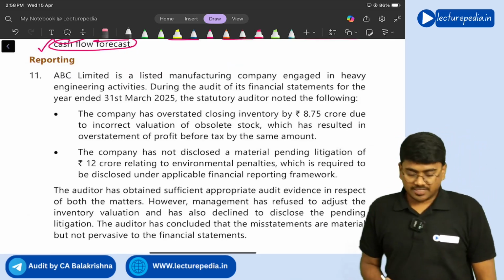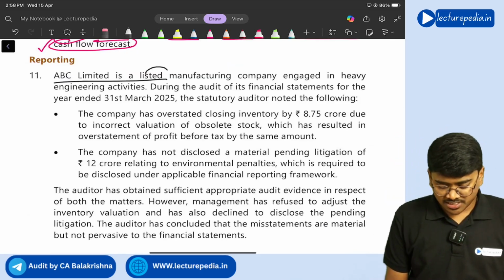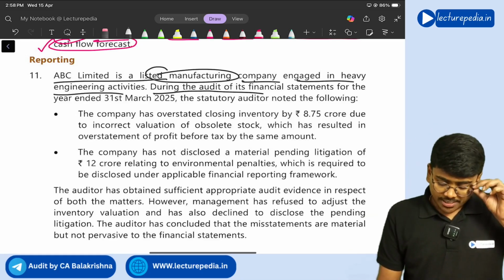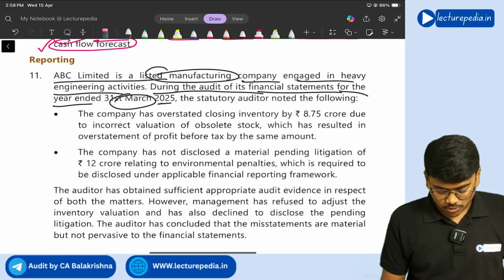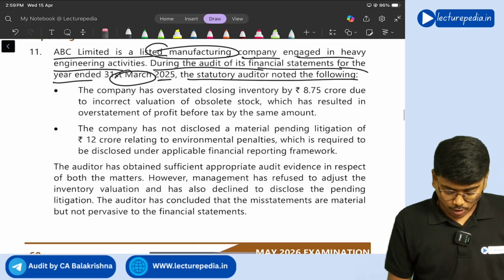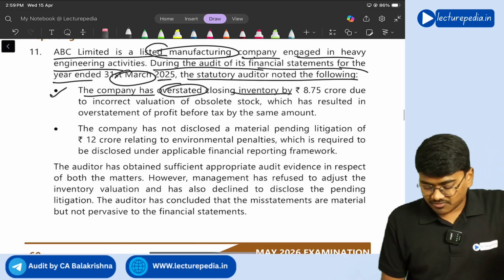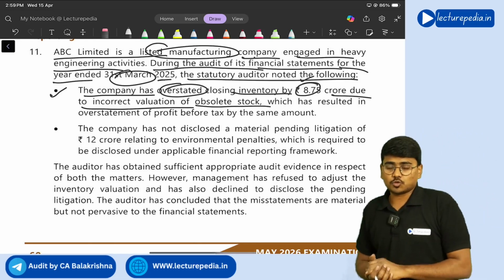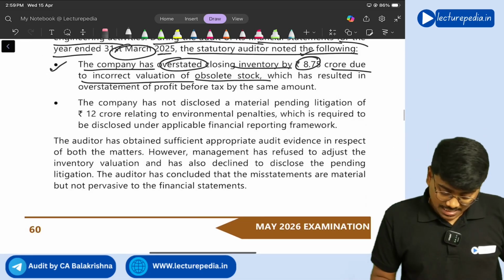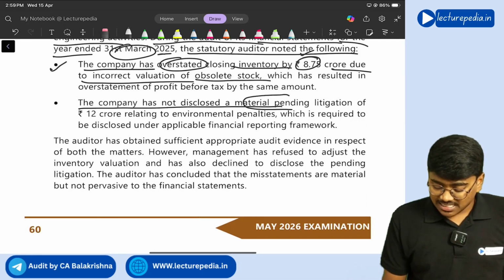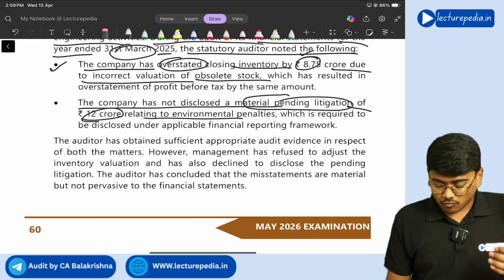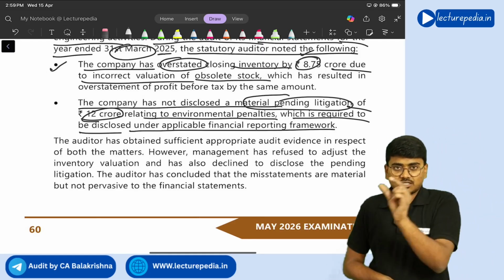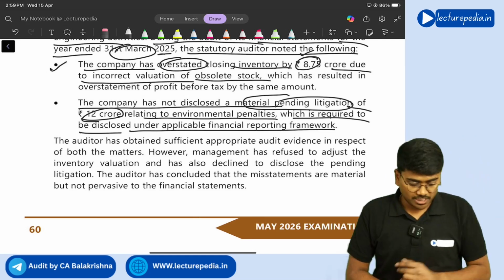Next, question number 11. ABC Limited is a listed manufacturing company engaged in heavy engineering activities. During the audit of its financial statements for the year ended 31st March 2025, statutory auditor noted the following. What are they? Company has overstated closing inventory by 8.75 crore due to incorrect valuation of obsolete stock. So there is an overstatement of 8.75 crore, because of which profit also will be overstated. Next, company has not disclosed material pending litigation of 12 crore relating to environmental penalties, which is required to be disclosed under applicable financial reporting framework. A particular disclosure has to be made, but the disclosure is not made.